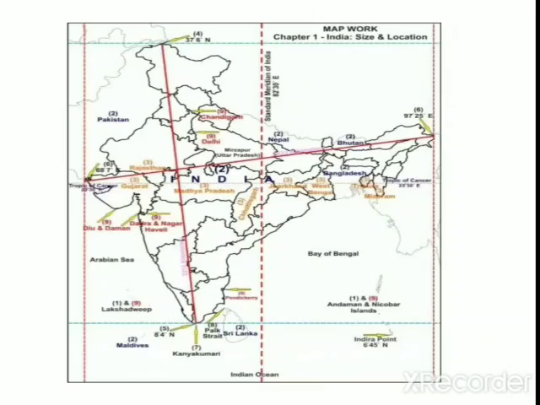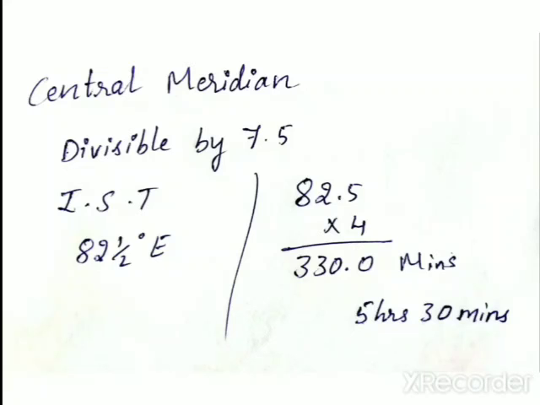According to a preliminary guess about the standard meridian of a country, take the westernmost and the easternmost longitude of that country. Take the mean and find the nearest multiple of 7.5 degrees. If a country has a large longitudinal extent, there may be more than one time zone. Based on this, the standard meridian, that is the Indian standard time, is calculated.